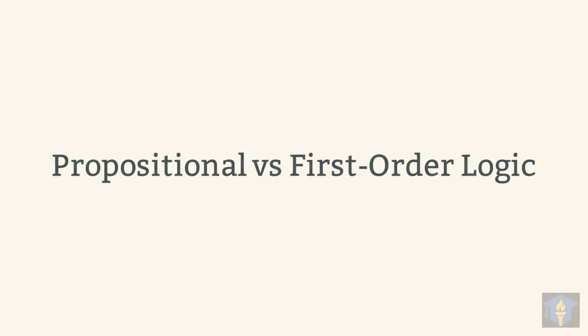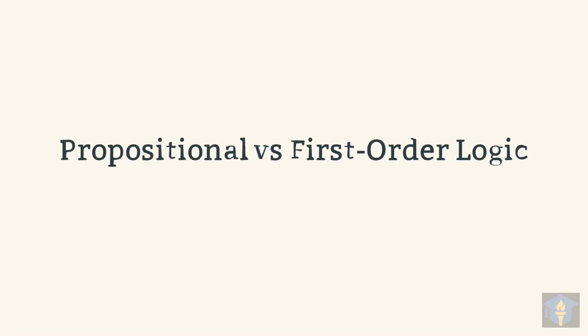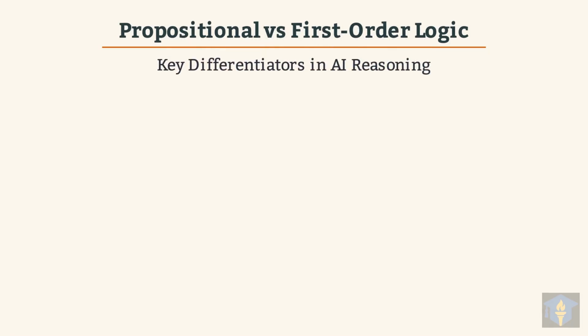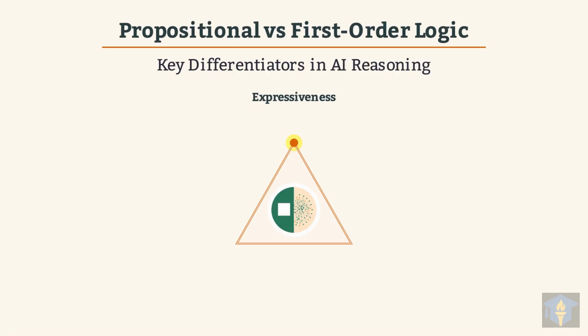Today, we'll compare propositional logic and first-order logic, two fundamental approaches in AI reasoning. We'll explore the key differences between them and understand their roles in various AI reasoning tasks. First, let's consider their expressiveness, which refers to what each logic can represent. Propositional logic, or PL, is less expressive, primarily handling simple facts and their conjunctions.